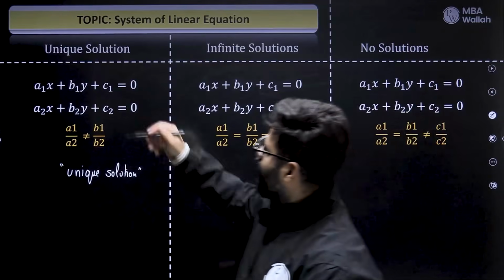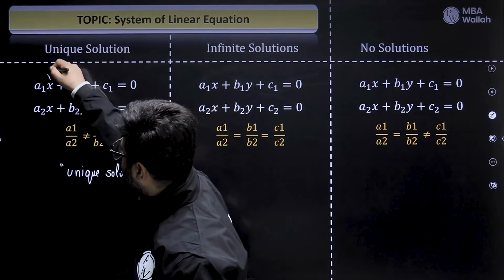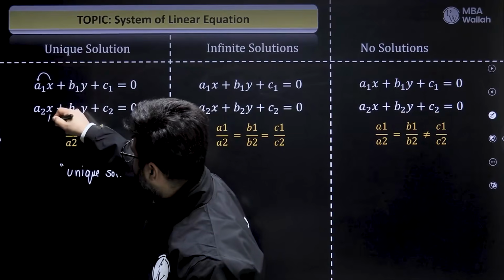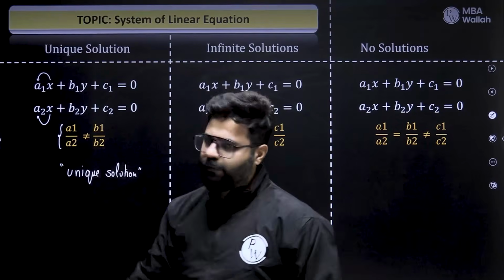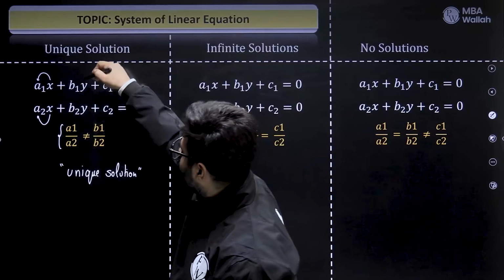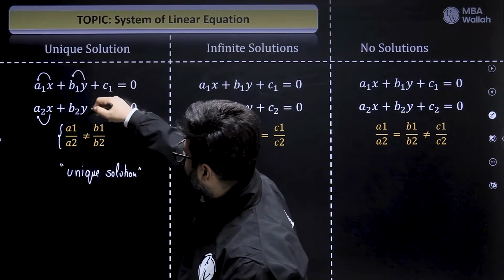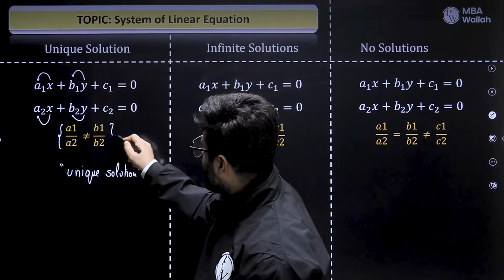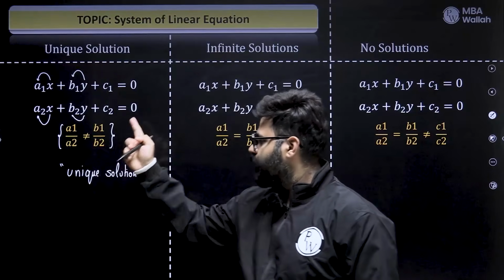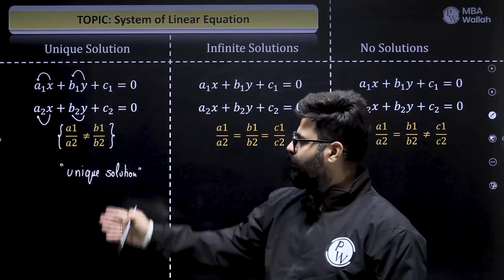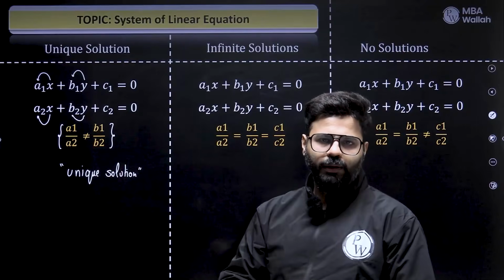See, you already know coefficient of x. So this is the ratio of coefficient of x. Coefficient of y. So this is the ratio of coefficient of y. And if the ratio of coefficients of the variables is not equal, you get a unique solution. Simple, written in that format.